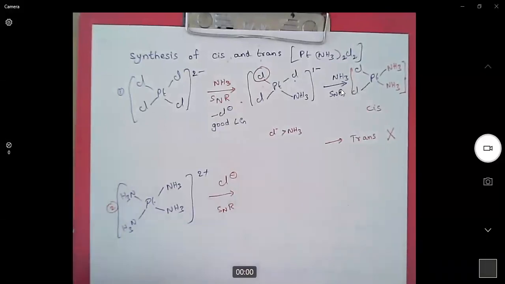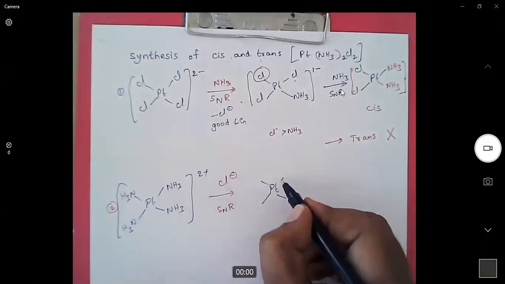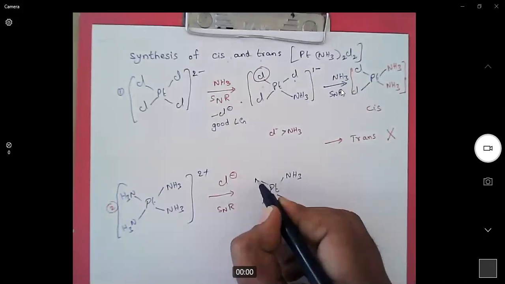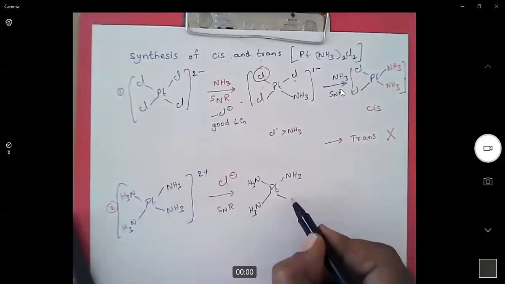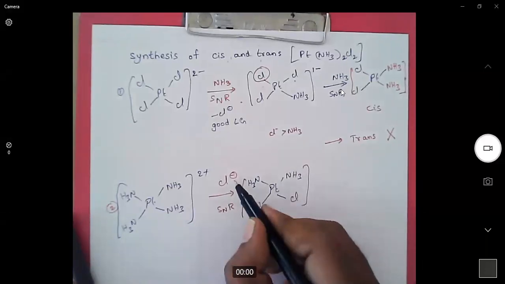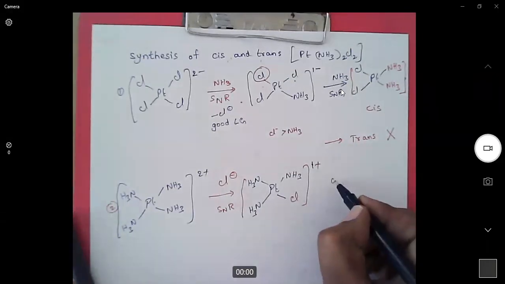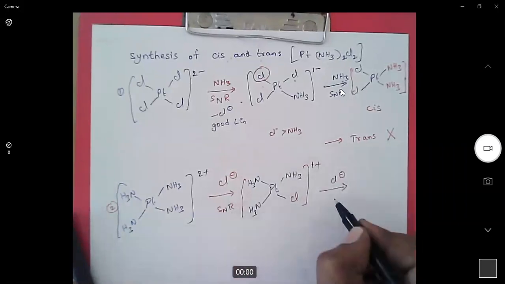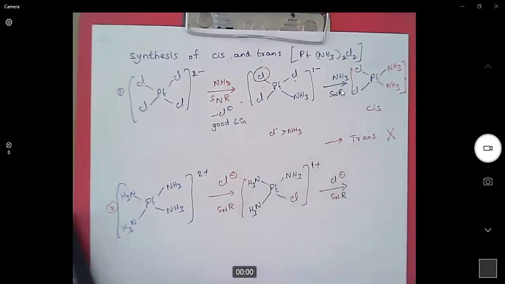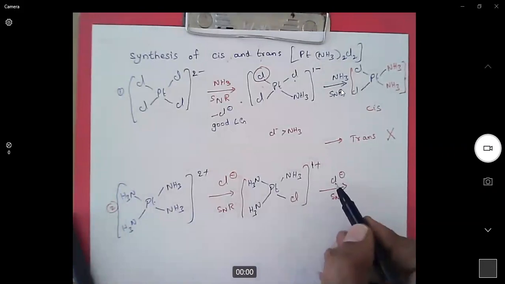Now, one of the chlorine will replace ammonia. In the first instance, there is no problem. Just replace one ammonia ligand. Nucleophilic substitution. Since we are adding one minus charge, it becomes 1 plus. Now, when we try to do one more nucleophilic substitution reaction with the chloride ligand, which ligand will be replaced? If you try to replace Cl, there is no use. Replacing Cl will give the same product.